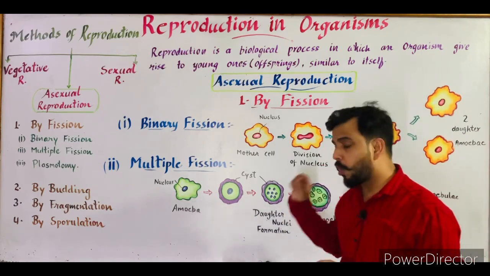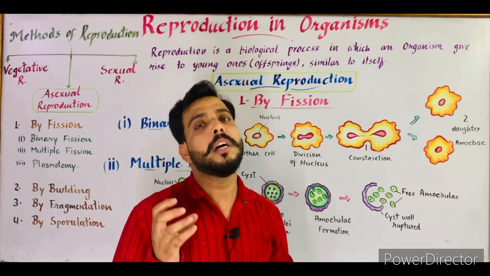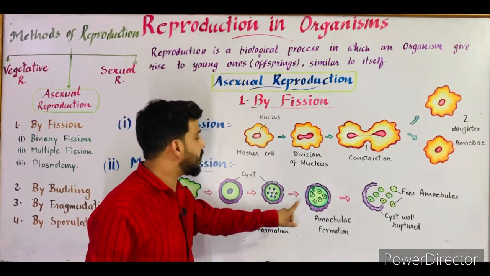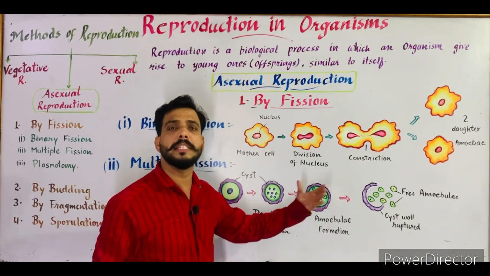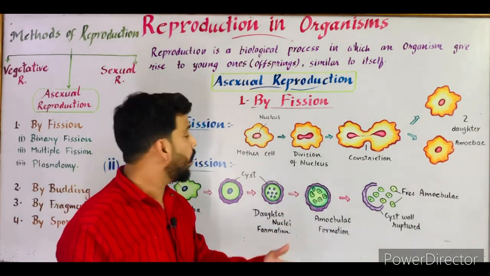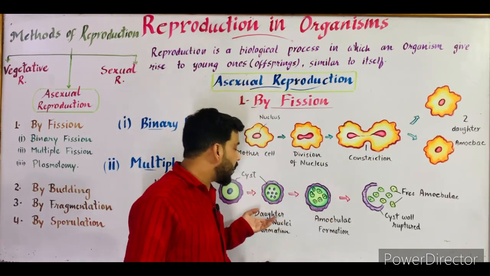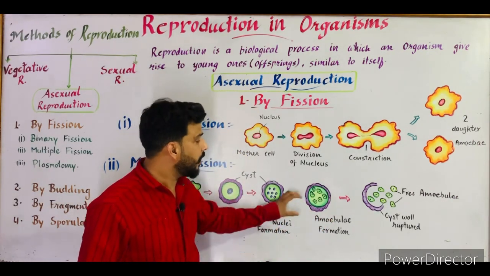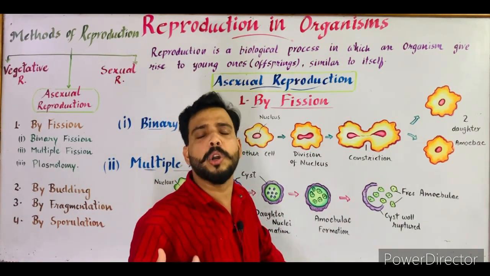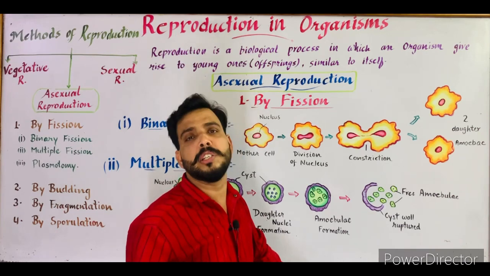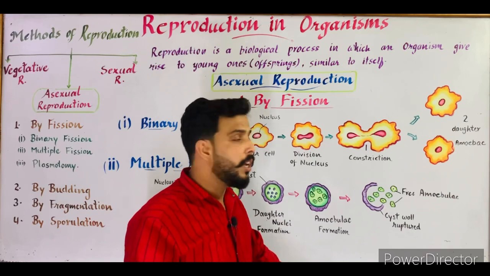Now these daughter nuclei accumulate cytoplasm and produce daughter amoebae. As you can see in this diagram, numerous daughter amoebae are produced inside the amoeba, and these are called amoebulae. After the division of the nucleus, each segment of nucleus accumulates some cytoplasm or protoplasm and converts into a small daughter amoeba, also known as an amoebula.